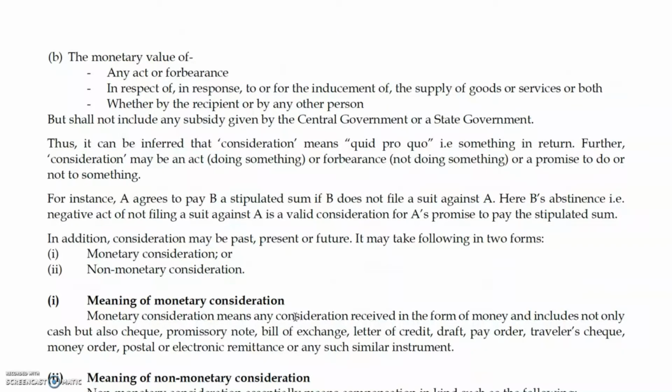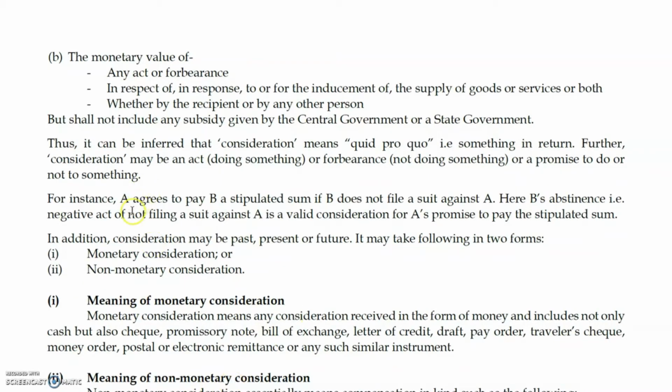The monetary value is for any act. It is a negative definition which is mentioned in the Indian Contract Act. Any act, that is activity, or forbearance, not doing that activity, or sacrificing something in respect of the inducement of the supply of the goods, or both. See, apart from that, we have something for act and abstinence. It's taken from the Indian Contract Act.